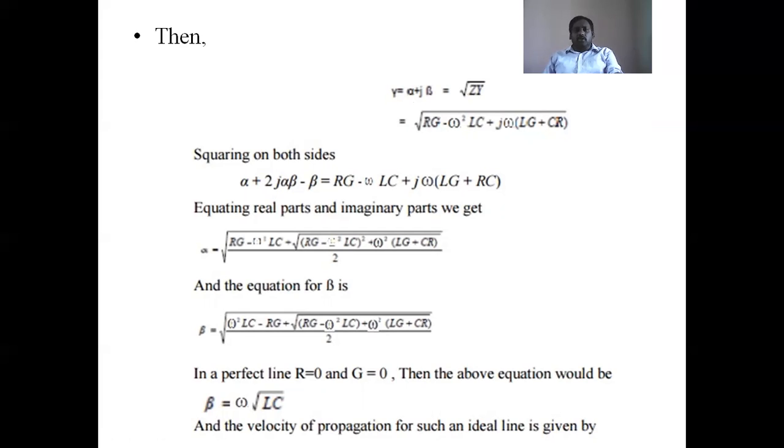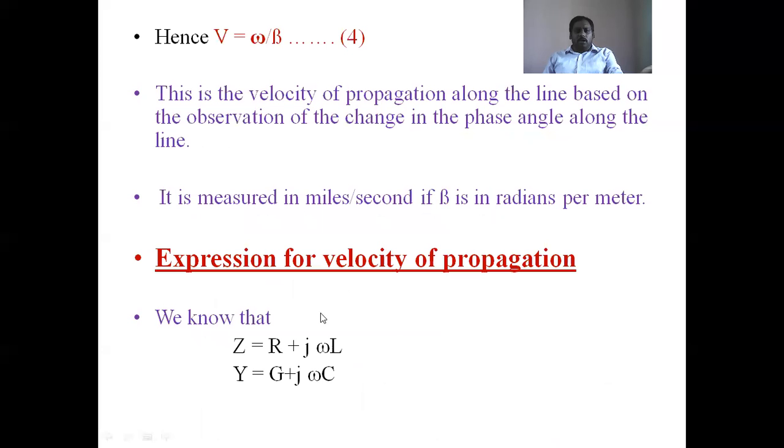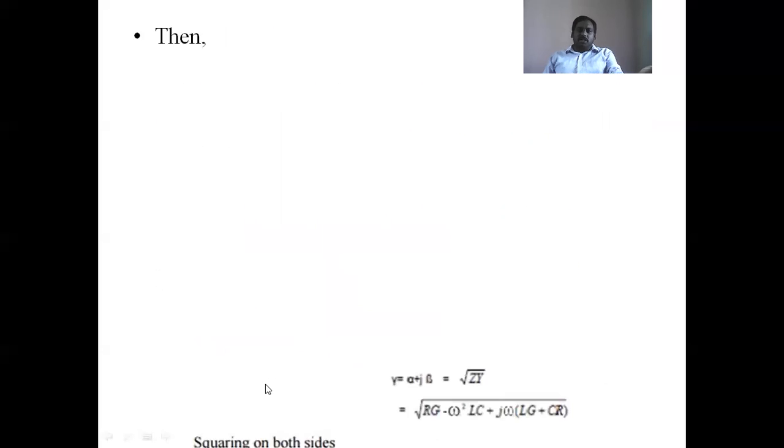Now, from the rigorous method, we know that gamma equals the square root of Z times Y, where Z is R plus j X and Y is G plus j omega C, as we already defined.